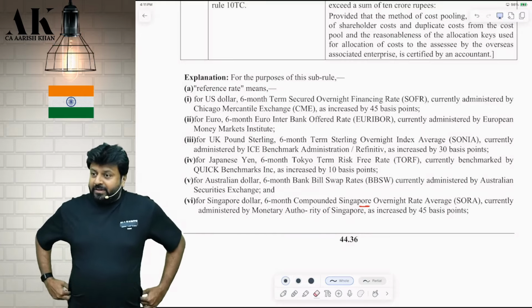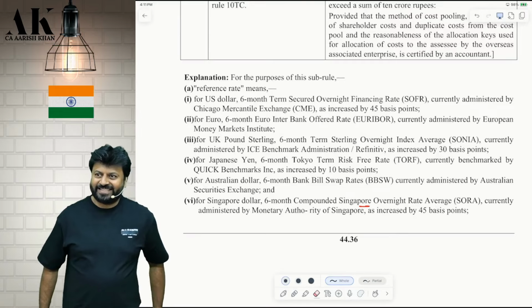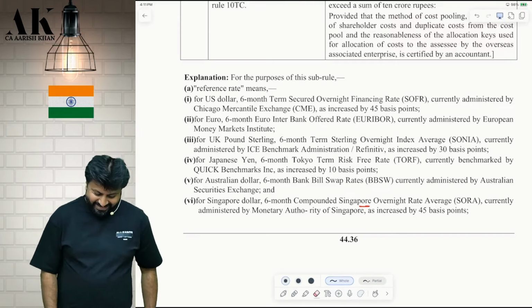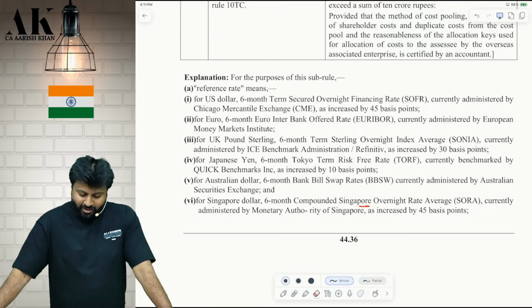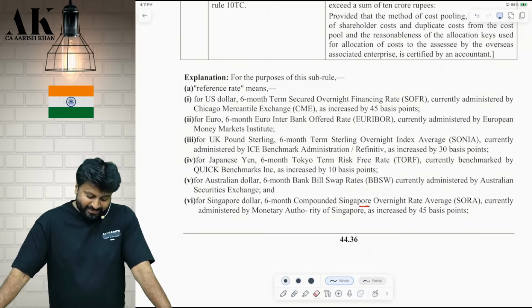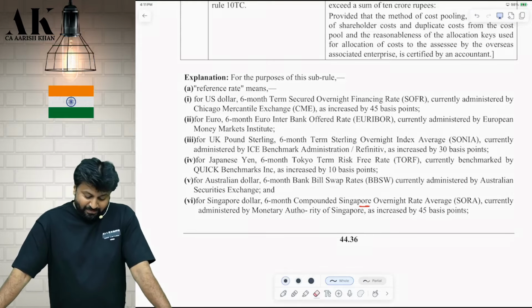For the purpose of this sub rule, do you want to remember this reference rate? Yes. Go through it once. For US dollar, 6-month term secured overnight financing rate currently administered by Chicago Mercantile Exchange and increased by 45 basis points. For euro, 6 months euro interbank offered rate currently administered by European Money Market Institute. For UK pound sterling, 6 months sterling overnight indexed average called SONIA.